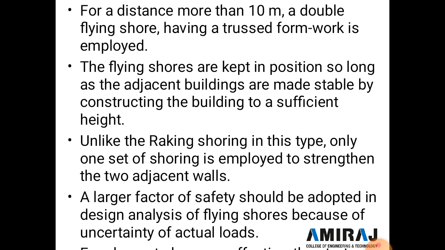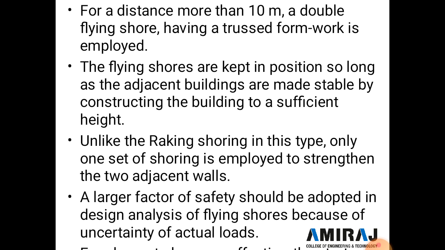Now the fourth point is that for a distance of more than 10 meters, a double flying shore having a trussed framework is employed. And the fifth point is that the flying shores are kept in position so long as the adjacent buildings are made stable by constructing the building to sufficient height.